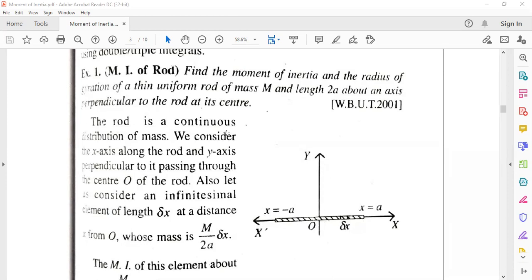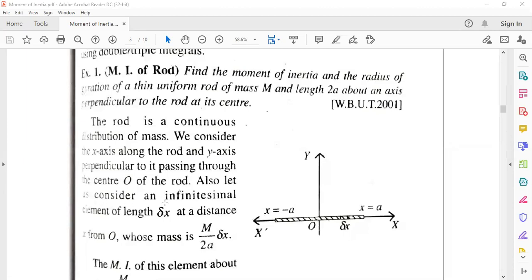So the rod is continuous distribution of mass. As it is continuous distribution of the mass, we can find out the integration. It is not the discrete distribution. If it is discrete, then we have to use the summation notation. As it is the continuous distribution of mass, we are using the integration. We consider the x-axis along the rod and y-axis perpendicular to it passes through the center O. O is the center of the rod.